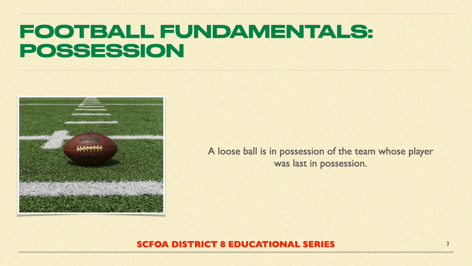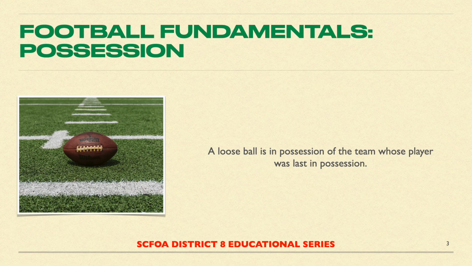The next possession fundamental states, a loose ball is in possession of the team whose player was last in possession. Here's a quick review. A ball is either in player possession or it is loose after having been kicked, fumbled, or passed. It's loose after K kicks it during a free kick down, and it's loose after a runner fumbles it, and it's loose after a player passes it.